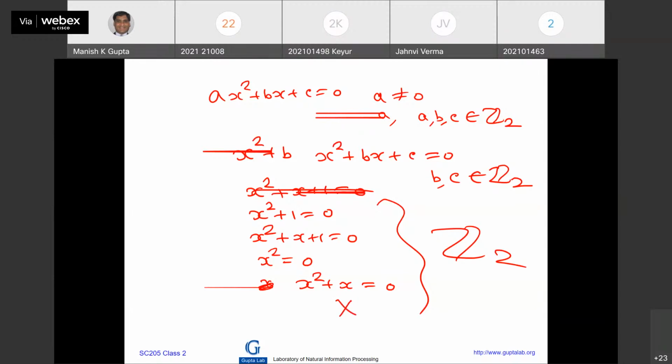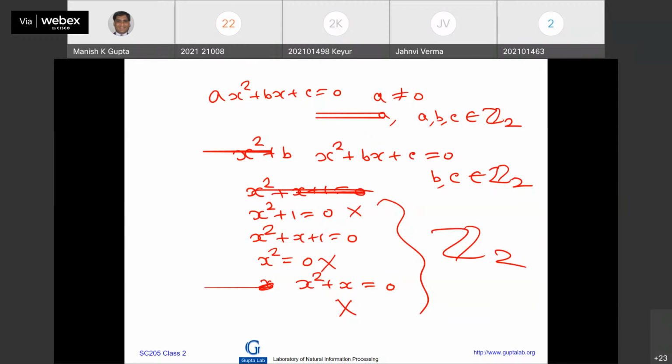This is not going to work. This has also x equal to 0. This is also not going to work. What about the first equation? X equal to 1 is a root because 1 square is equal to 1. So 1 plus 1 is equal to 0. Right? This is also not possible.